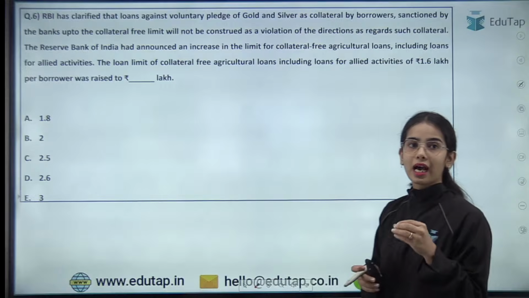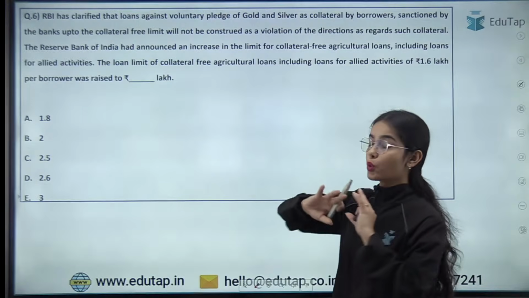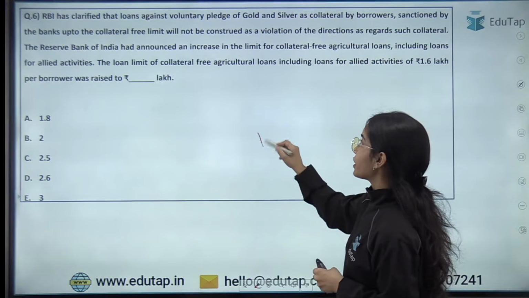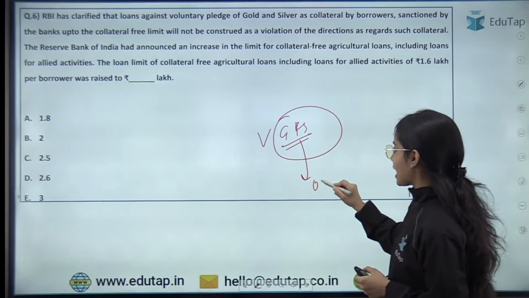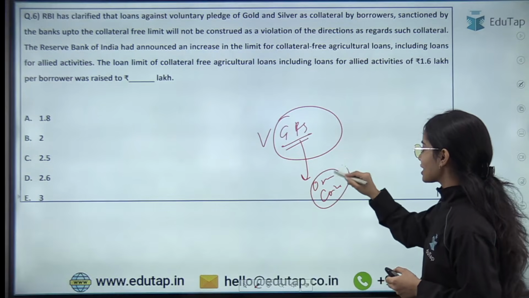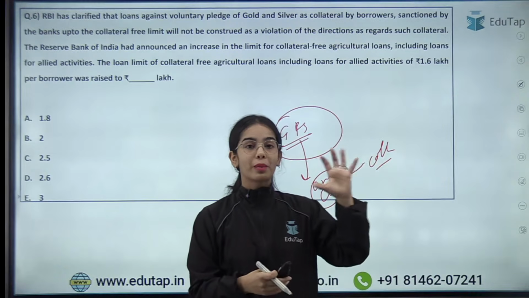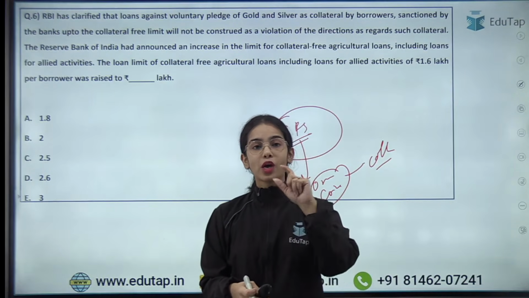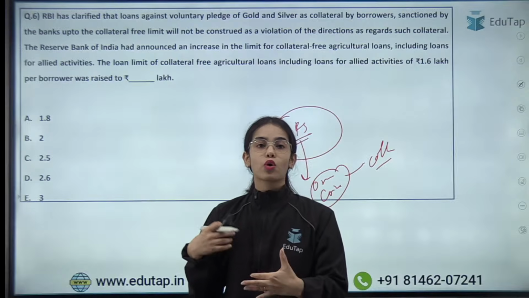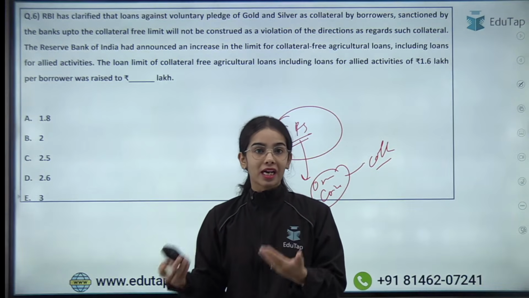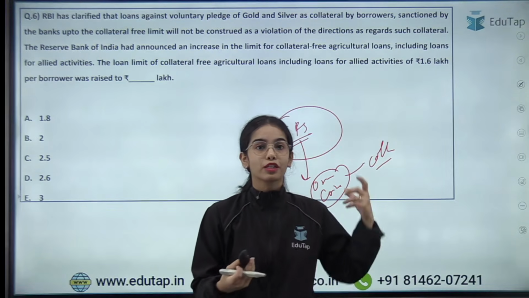Now coming to the next question, that RBI has clarified that loans against voluntary pledge of gold and silver. So this was quite in news. The voluntary pledge of the gold, like the pledge of the gold and silver. So gold and silver ornaments as well as gold and silver coins can be used as collateral for taking the loan, right? This can be used as collateral for taking the loan, but there are certain collateral free loans. Now it has been said by the Reserve Bank of India that even for the collateral free loans, the farmers or the people that are doing the allied activities, as well as the MSMEs, for the collateral free loan also, they can provide the collateral in the form of gold and silver.